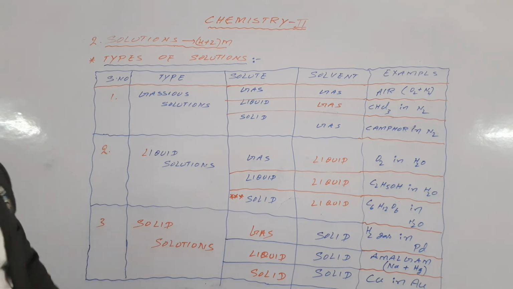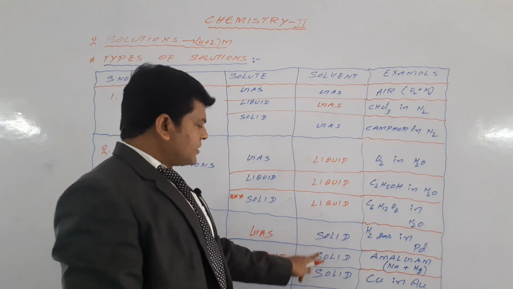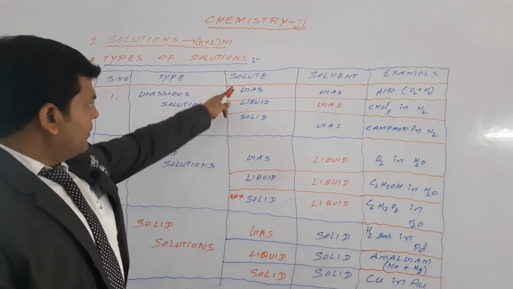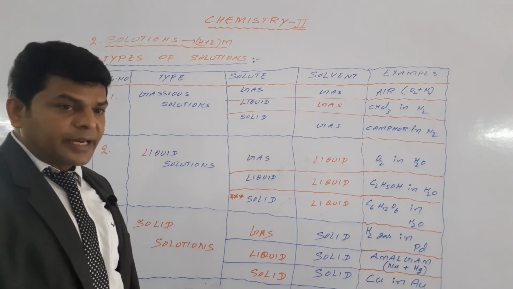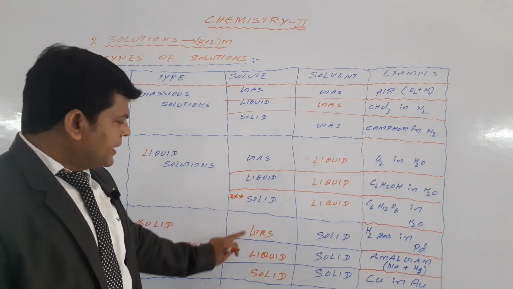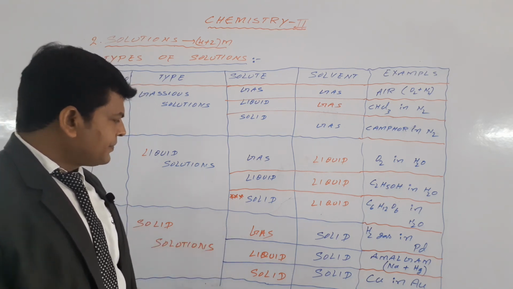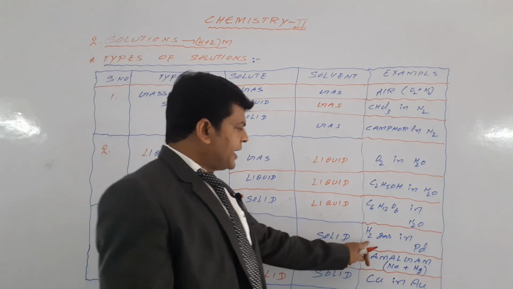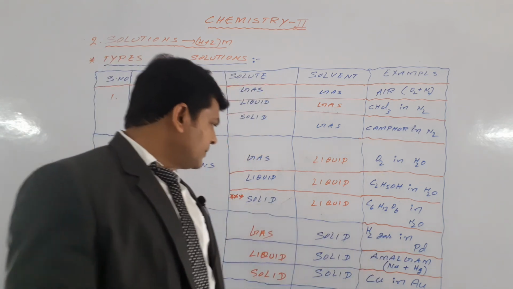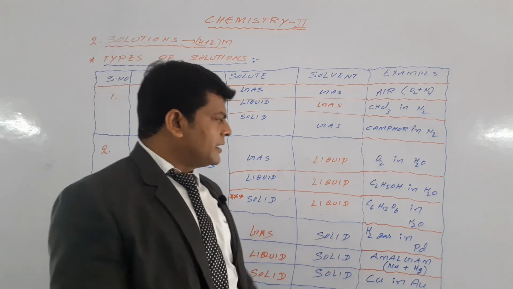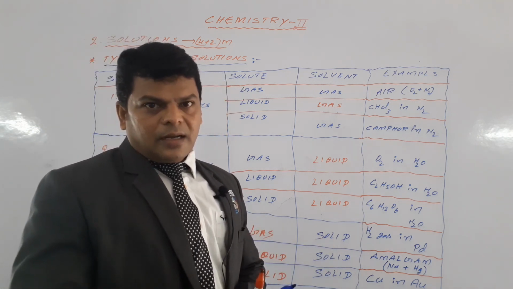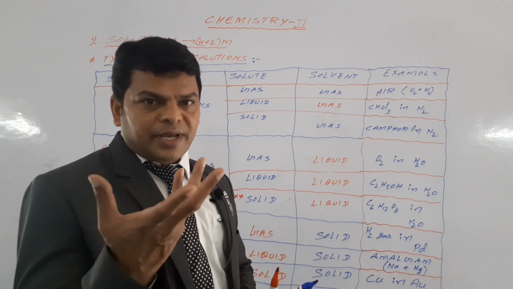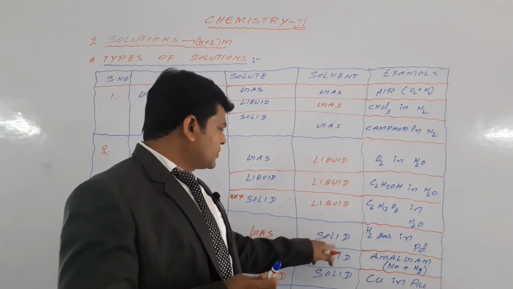The third type of solutions is solid solutions. In solid solutions, the solvent is a solid. Based on the solute, solid solutions are again divided into three types: gas, liquid, solid. Gas in solid, H2 gas in palladium. In palladium metal, H2 gas is present, that is the mixture of solution.